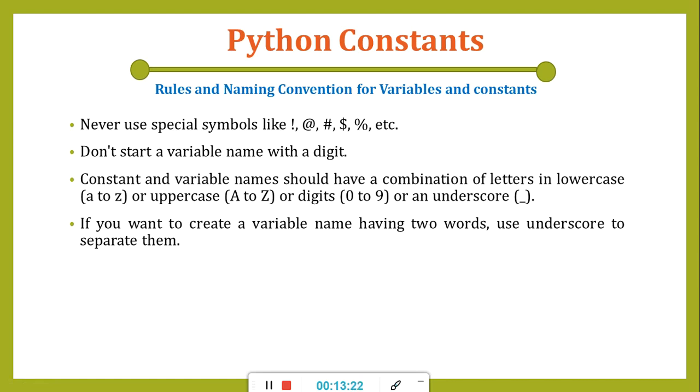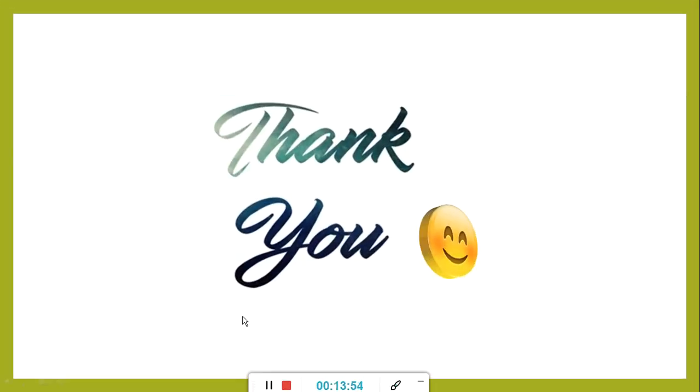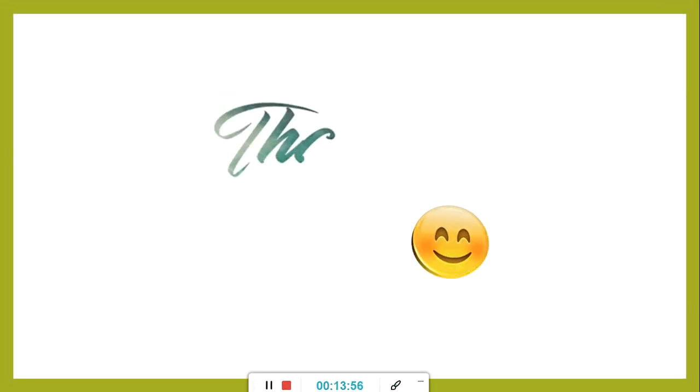If the variable is student name, and we want to keep student and name separate, we cannot use a dash or anything else, but we can use an underscore: student_name. So if you want to create a variable name having two words, simply the underscore can separate them. My name, my class, my roll number are examples. We can see here the use of lowercase and uppercase as well while declaring variables. So this is all about variables and constants in Python.